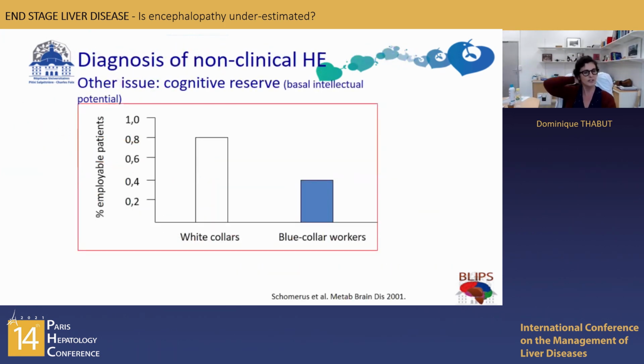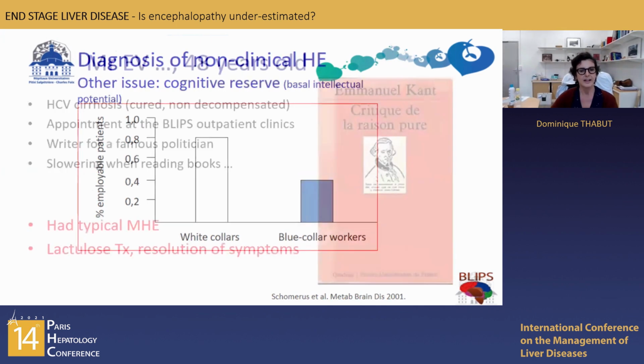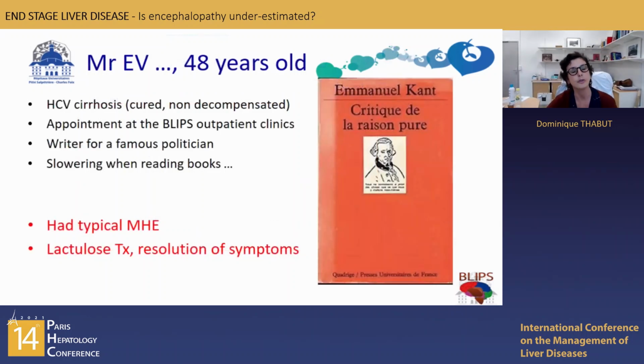The last thing is the cognitive reserve, and this is very hard. Well, we can call it also basal intellectual potential, which is worse, but still, that's what it says. As you know, white collars, so patients with a high intellectual level, can mask and hide their symptoms. And maybe the best example is this patient of 40 years old. This is a true story, who came to see us at our outpatient clinic for the diagnosis of hepatic encephalopathy. He displayed HCV cirrhosis, cured, non-decompensated, and he wanted an appointment, but everybody was telling him he had no troubles. So he found by himself the address of the clinic and he came.